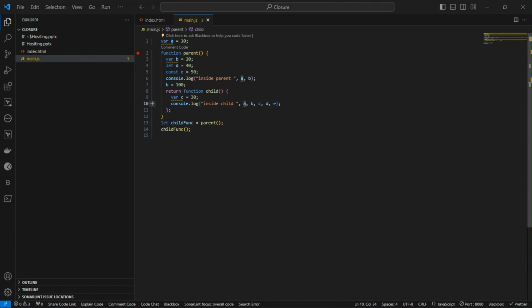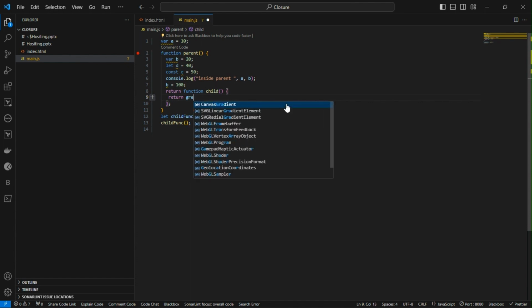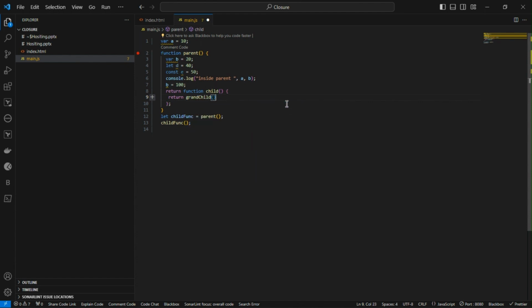Another part is, no matter how many levels we are using. For example, instead of returning this child function, inside this I return another function called, maybe, grandchild. So maybe I have to store it again using grand.